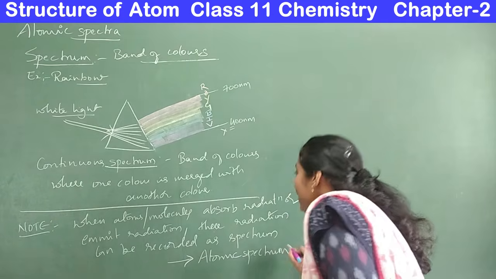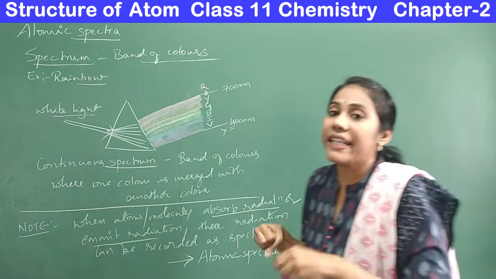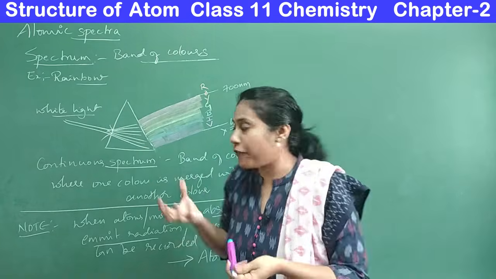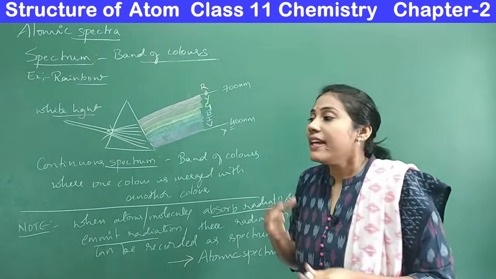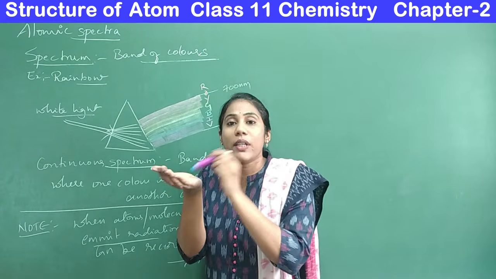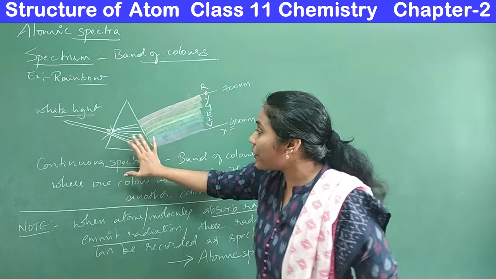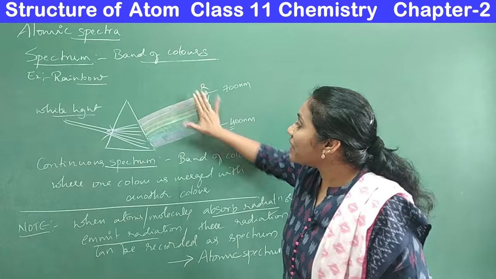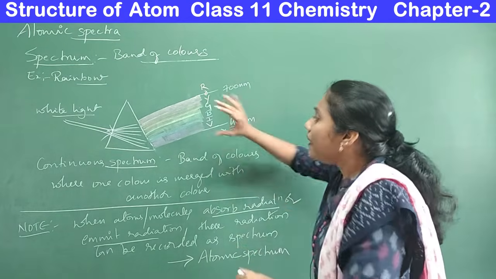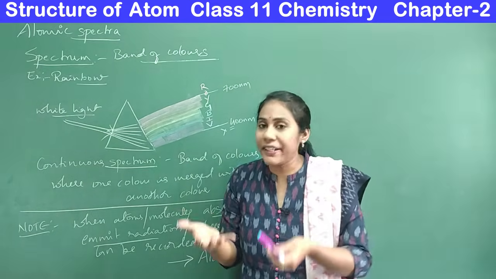Okay, so atoms will absorb radiation and emit radiation when you heat them or when you supply some radiation onto the surface of atoms and molecules. Say for example, I have a sodium metal. When I heat this sodium metal, it will emit radiation. When you pass that radiation through a prism, you can observe a spectrum. I don't mean the same VIBGYOR spectrum, but you will get a spectrum with certain colors.